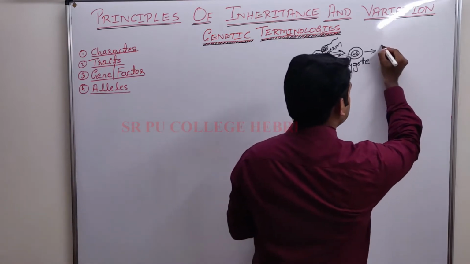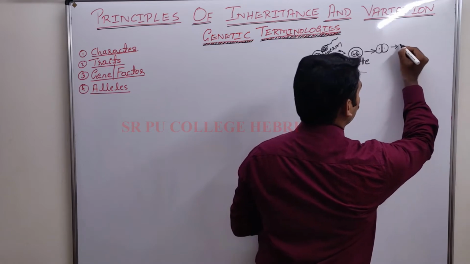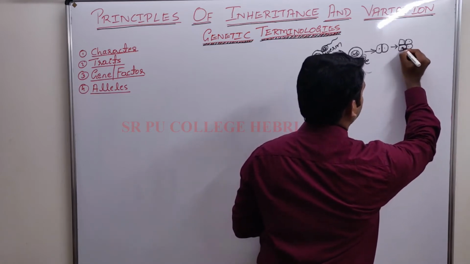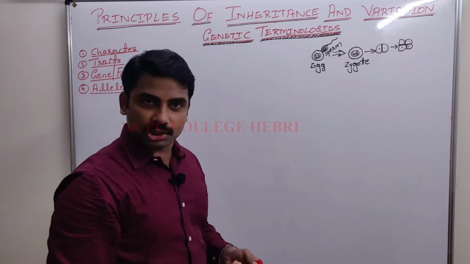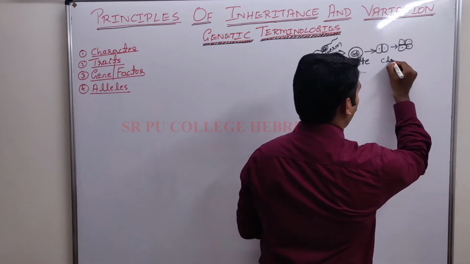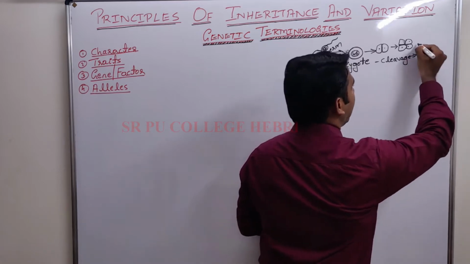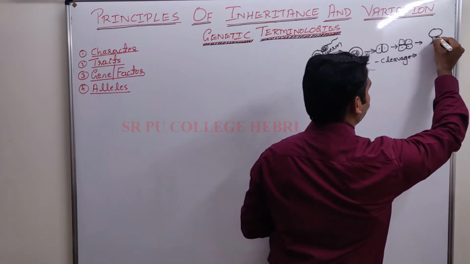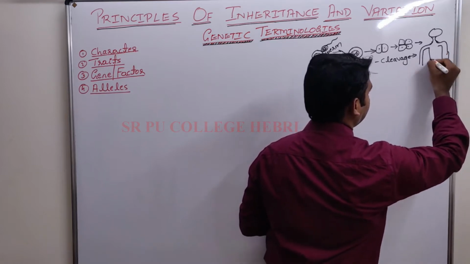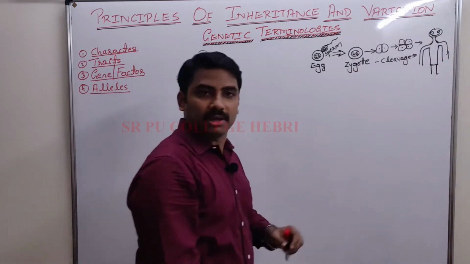Now, this zygote, you know, divides into two cells, becomes 4 cells, okay, 4 cells become 8 cells, 16. The process of mitotic division, or what I can say cleavage, continues, and finally a beautiful animal, a complete body, will be formed.